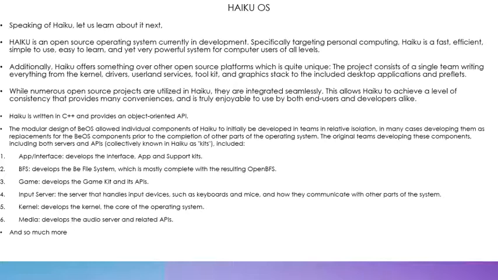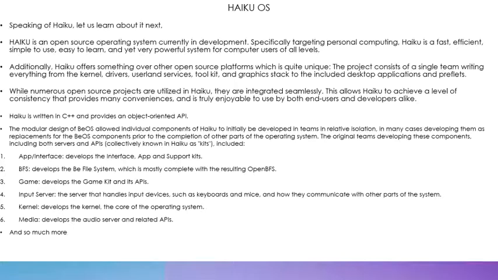While numerous OS projects are utilized in Haiku, they are integrated seamlessly. This allows Haiku to achieve a level of consistency that provides many conveniences and is truly enjoyable to both end users and developers alike. Haiku is written in C++ and provides an object-oriented API. The modular design of BeOS allowed individual components of Haiku to initially be developed in teams in relative isolation, in many cases developing them as replacements for the BeOS components prior to the completion of other parts of the OS.